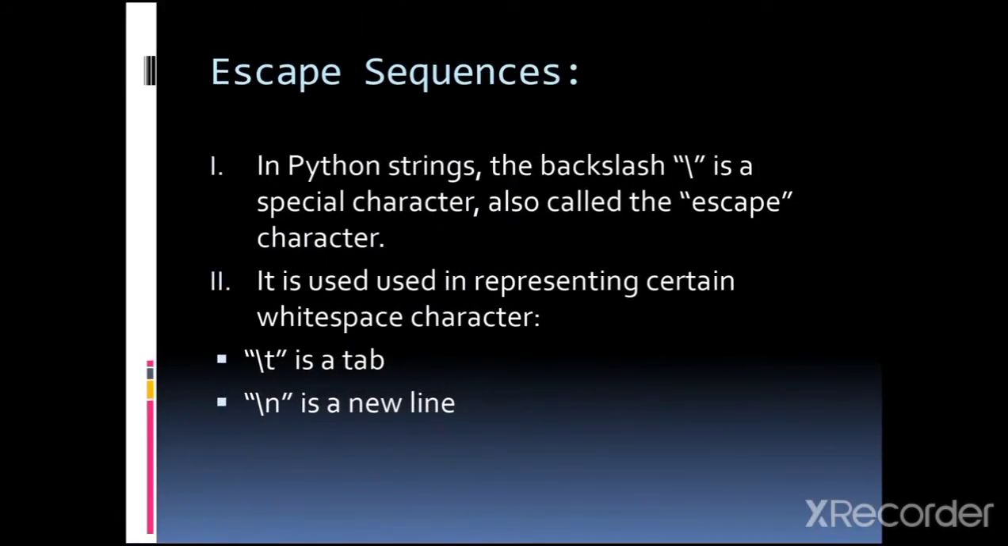The next one is escape sequences. In Python strings, the backslash, okay, can you see this? Can you see the symbol? The backslash is a special character, also called the escape character. It is used in representing certain white space characters. Backslash T is a tab. Backslash N is a new line. Okay, these are some examples of escape sequences.